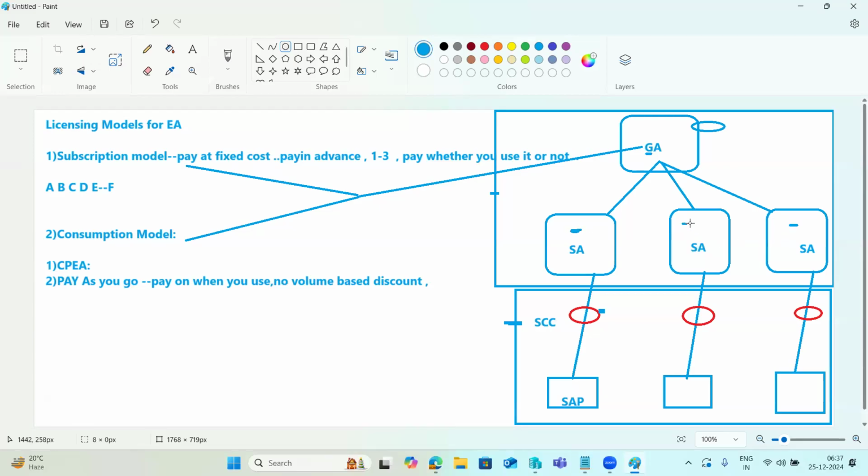When you are creating the sub account, you will come to know how to create sub accounts. So the licensing, how to assign the services from the global account to the sub account, how to manage the sub accounts from the global account, and what conditions apply when creating the sub account, all those things we will discuss here, right? So global accounts are the realization of the contract that you or your company made with SAP here. We use the global account only to manage the sub accounts, the services, the account structure and everything. But global accounts are not the business accounts here.